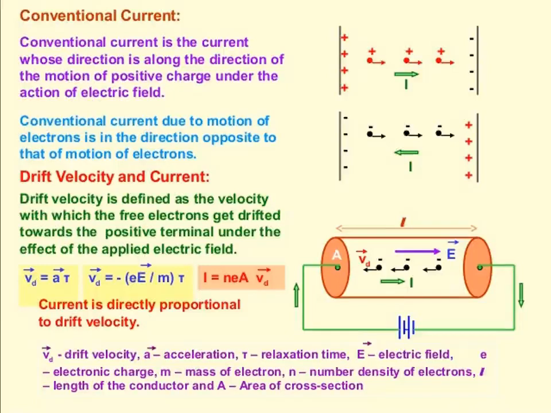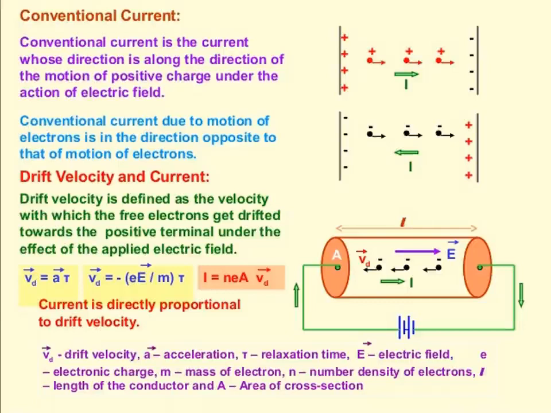Now, what is drift velocity? In a conductor, the charge carriers are free electrons, because they are loosely bound, not tightly bound. So these electrons move freely throughout the conductor and collide repeatedly.